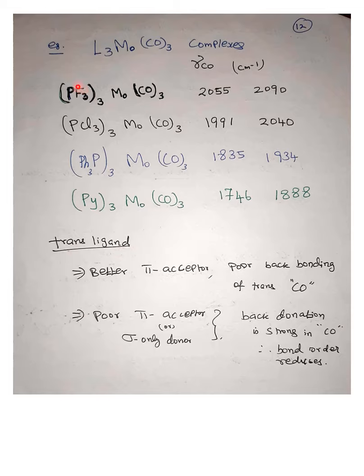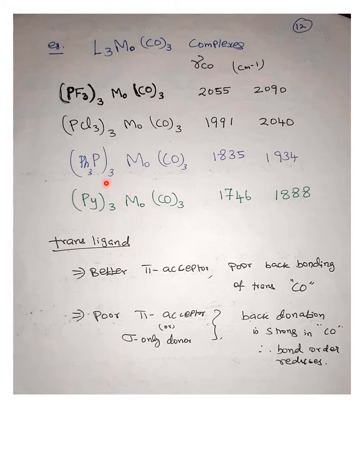When you go from fluorophosphine to chlorophosphine, the extent of back donation is going to increase, so your bond order is going to decrease. You can see that. Then when you go to pyridine, pyridine is only a sigma donor. It is not at all a pi acceptor. It is only a sigma donor.